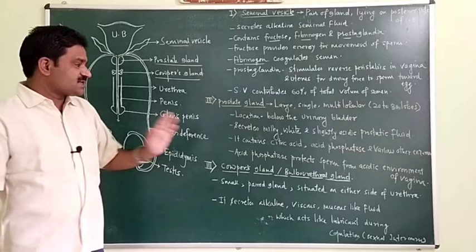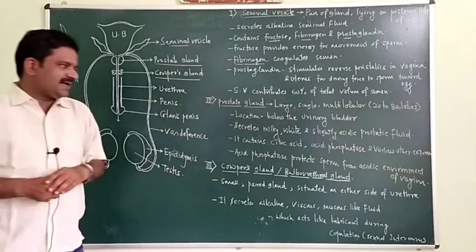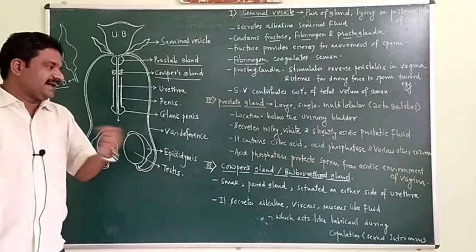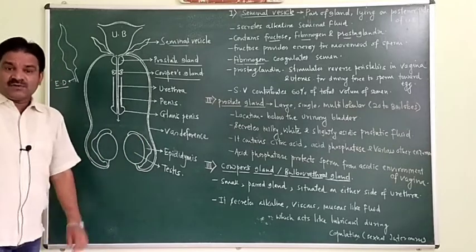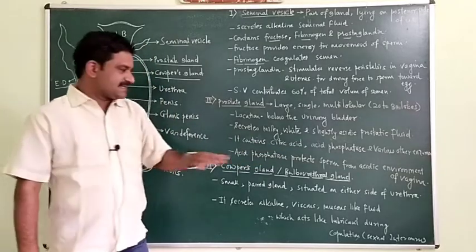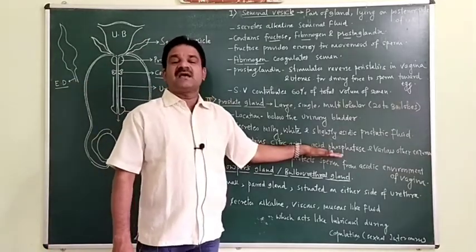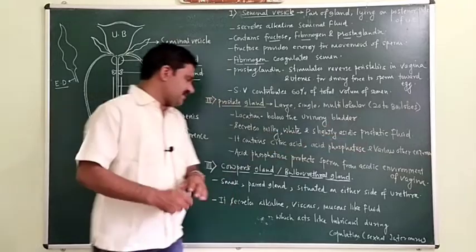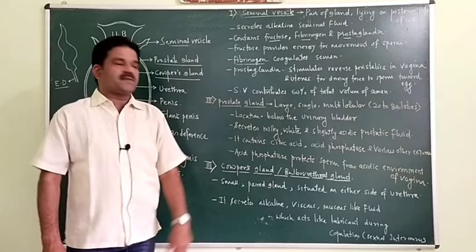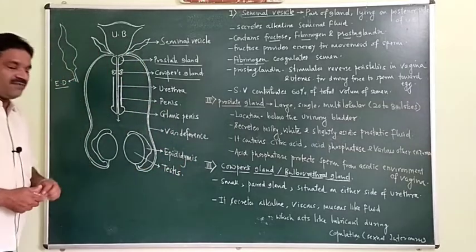Secretion of the prostate gland is called prostatic secretion, and it is slightly acidic, a milky and whitish secretion. This fluid contains citric acid, acid phosphatase, and various other enzymes. This acid phosphatase protects the sperm from the acidic environment of the vagina.